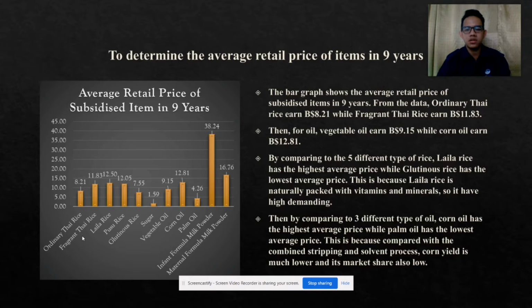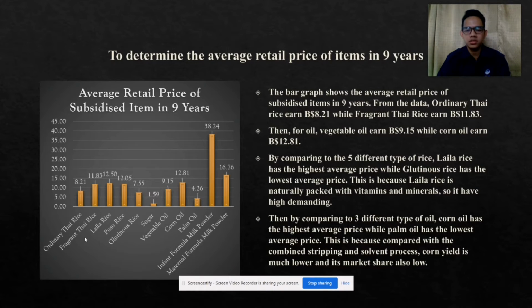Next, for the second objective, to determine the average retail price of items in 9 years, the bar graph shows the average retail price of subsidized items in 9 years. From the data, we can see ordinary Thai rice earned $8.21, while fragrant Thai rice earned $11.83. Comparing the 5 different types of rice, Laila rice has the highest average price, while glutinous rice has the lowest average price.